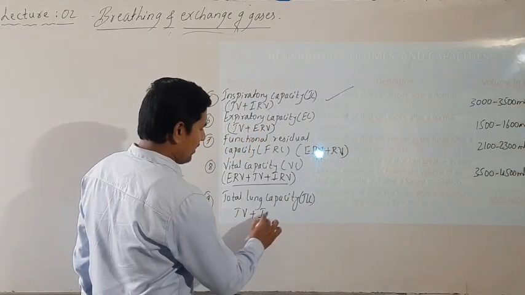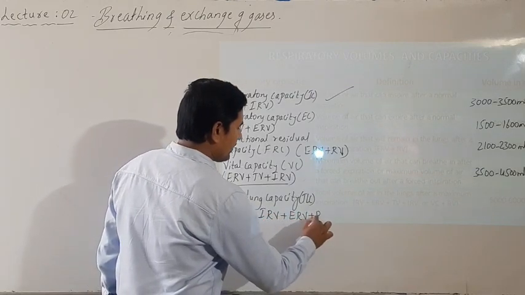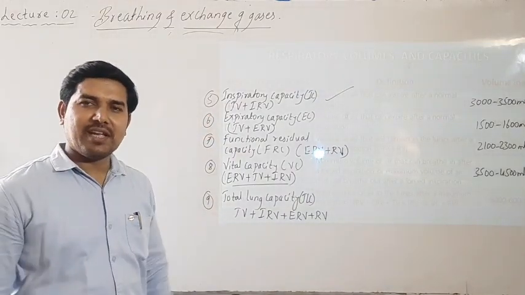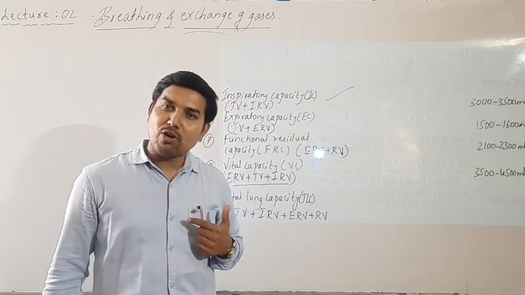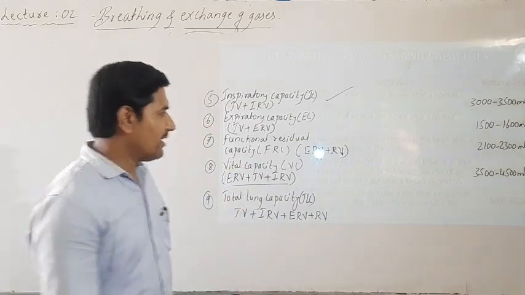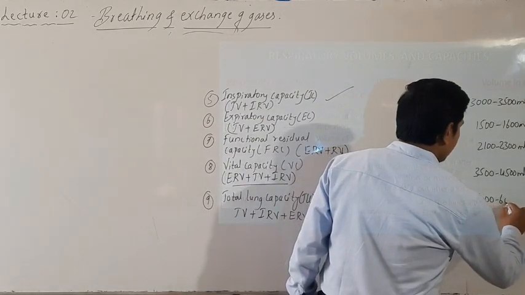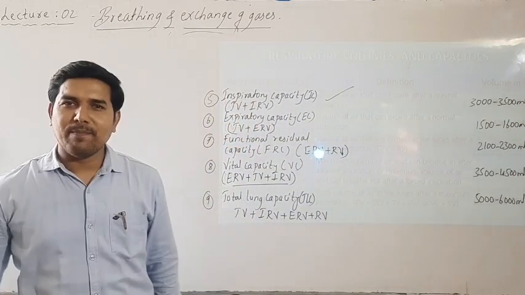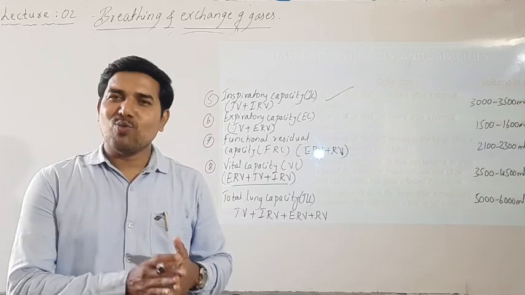TV plus IRV plus ERV plus RV. Add all, this is TLC, total lung capacity. The maximum amount of air that the lungs can accommodate is said to be TLC, and it is around 5000 to 6000 ml. Okay, so this is regarding the respiratory volumes.